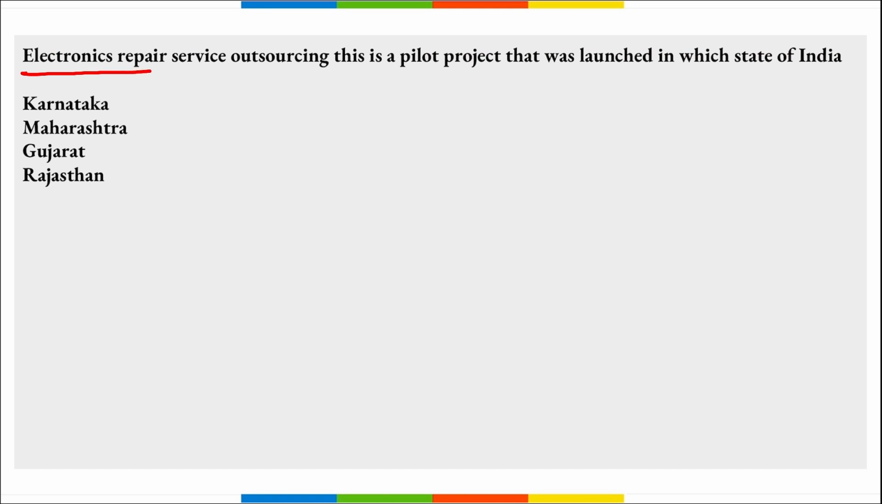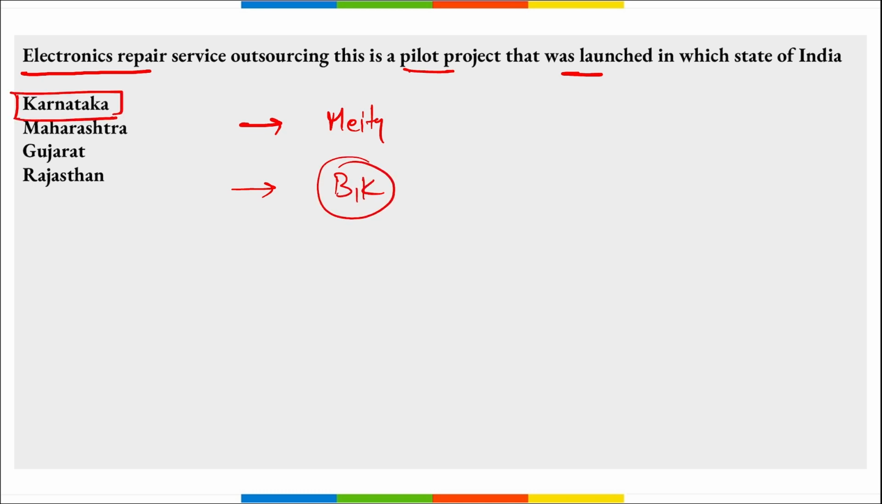Next, electronics repair service outsourcing. This is the pilot project that was launched in which state of India? This electronics repair services outsourcing was a pilot project launched by the Ministry of Electronics and Information Technology. This pilot project was observed in Bangalore, Karnataka. Correct? So the right option is the state of Karnataka. This pilot project was launched in Bangalore, Karnataka.